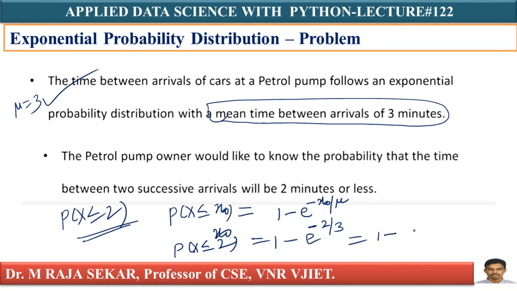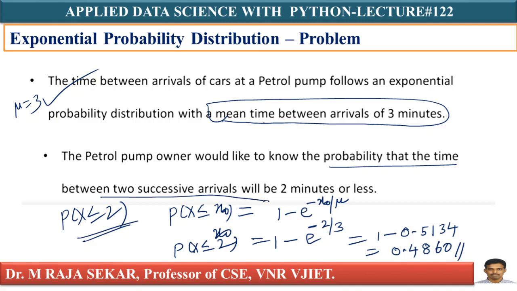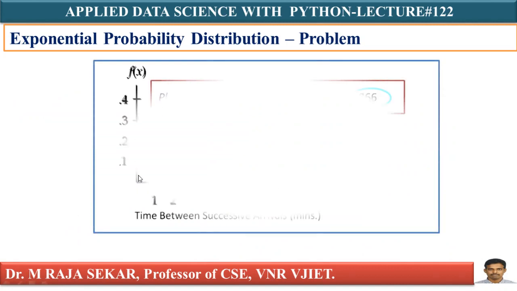We already discussed that. Approximately you will get 1 minus 0.5134. Just check that value, so that probability will be 0.4860. This is my required probability, isn't it? What does it mean? I can say the probability that the time between two successive arrivals will be less than 2 minutes is 0.4860 or 48.6%. You can understand it in that way.